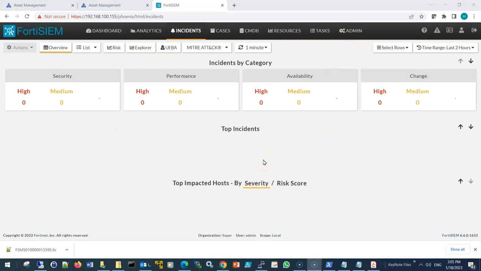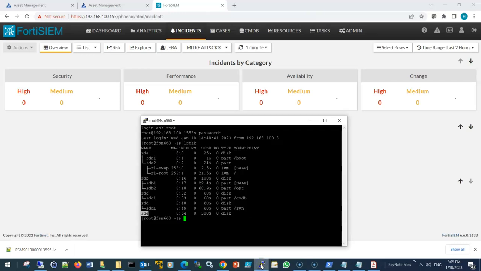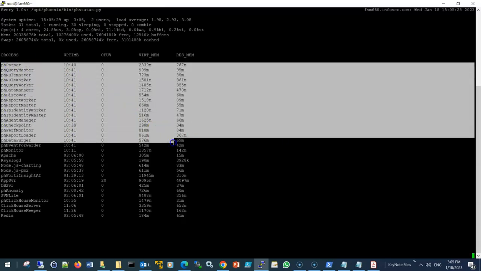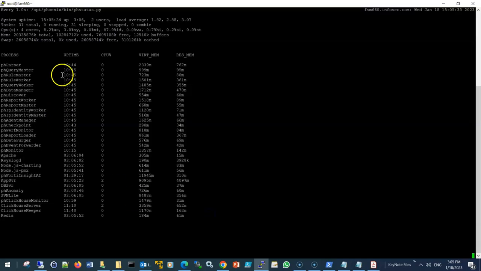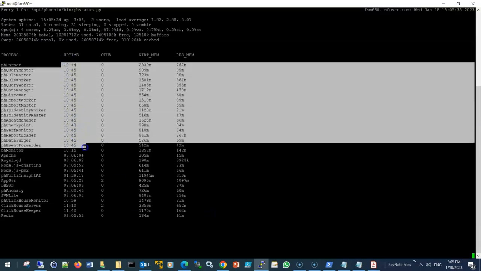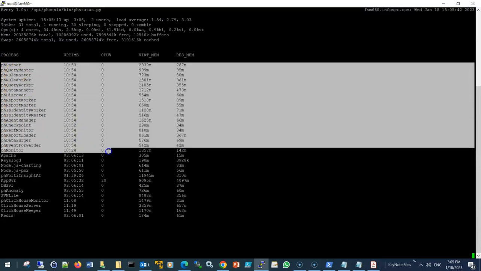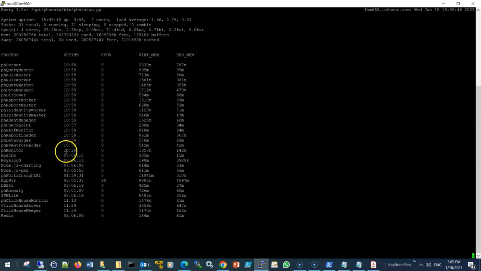Last but not least is to verify the services. We should now see all the services up and running. So again, I will issue the phstatus command, and I will just maximize the screen to make it much better. Okay, so you can see now all the processes or services are up and running. All of them are just up. This is the uptime period, so they all came up at the same moment I activated the license. So it's like 10-11 minutes back.